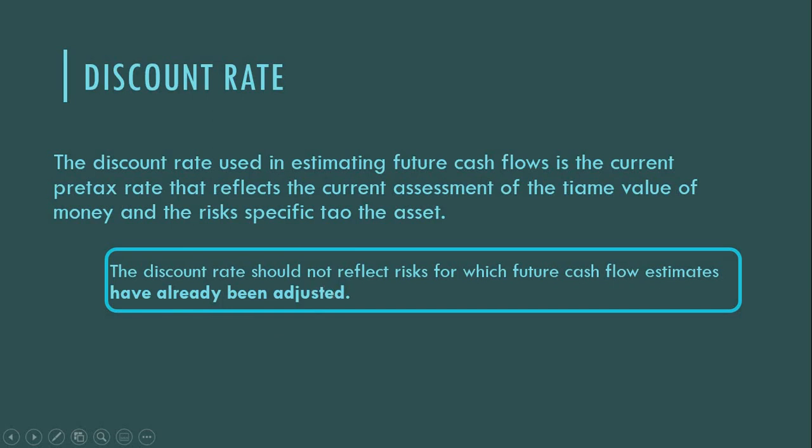So, again, the discount rate is pre-tax, and it should not reflect the risk for which future cash flow estimates have already been adjusted. So, kapag nag-adjust naman siya for future risk, hindi na natin i-adjust yung discount rate na gagamitin natin kung yung cash flow natin mismo yung in-adjust na natin for future risks. Okay? Ayan. And again, isa pa yung discount rate natin, it should be pre-tax discount rate.